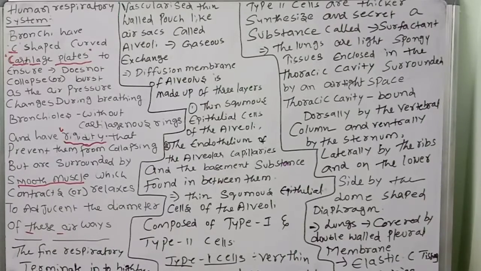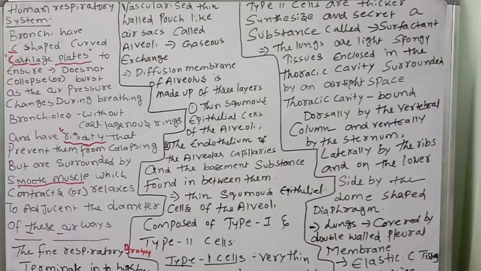Next, the fine respiratory bronchioles terminate into highly vascularized, thin-walled, pouch-like air sacs called alveoli.